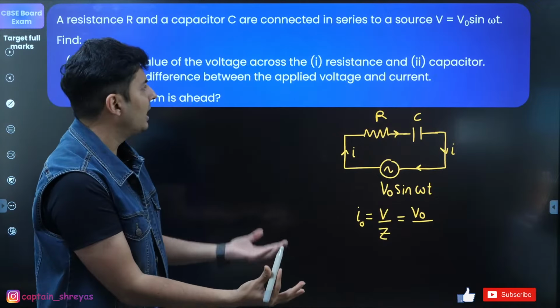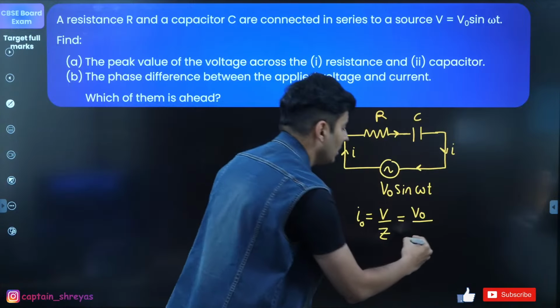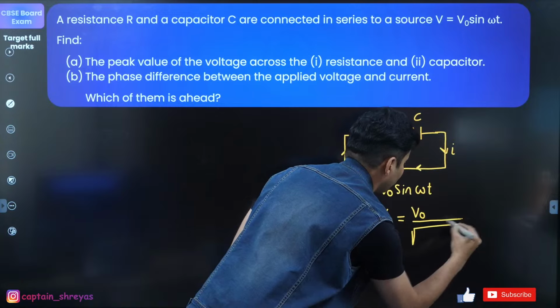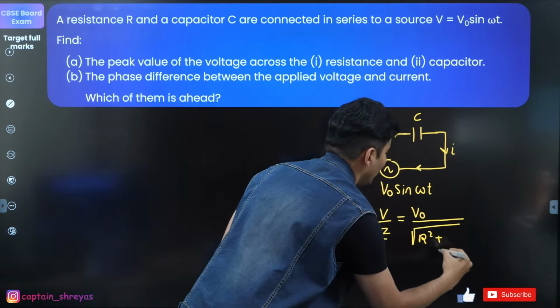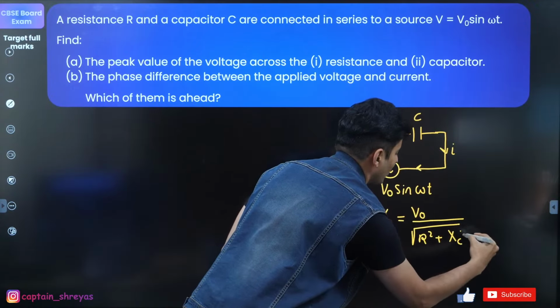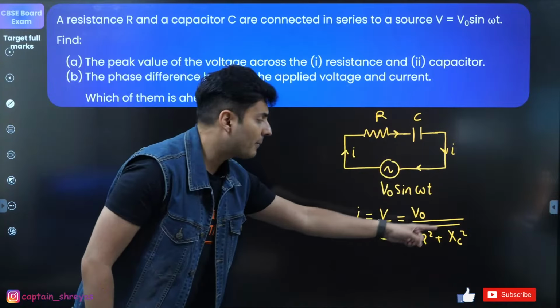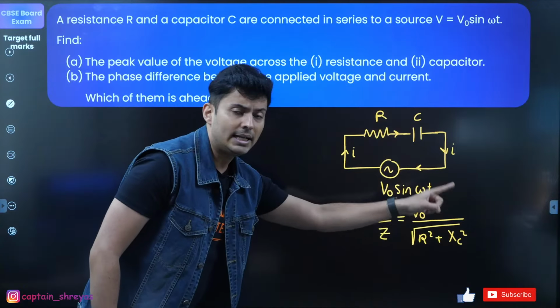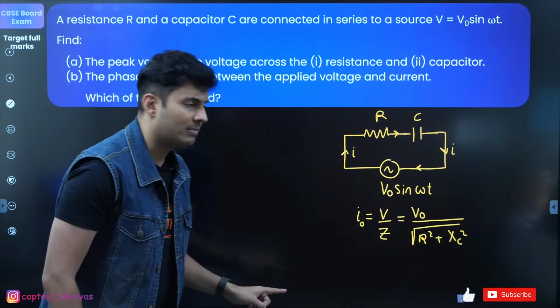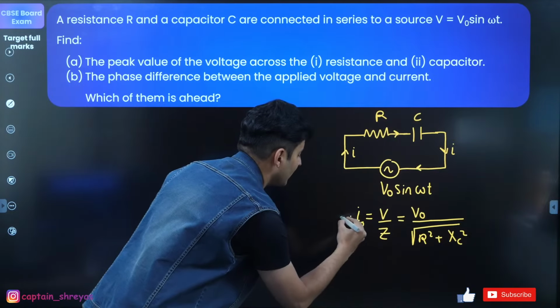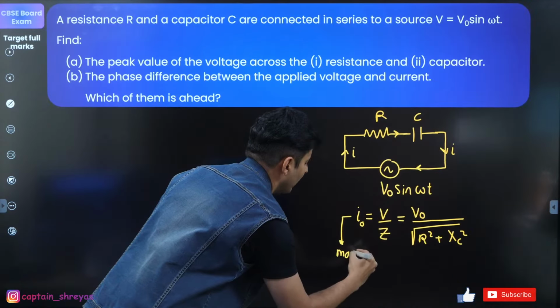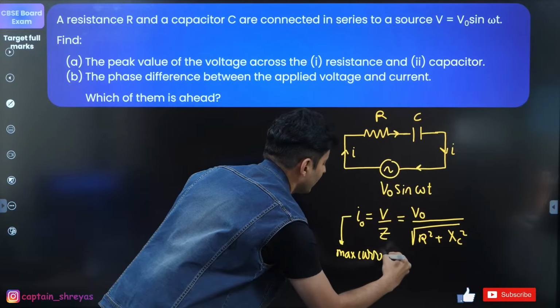Impedance is nothing but the root of resistance square plus XC square. Is that right? R square plus XC square, the entire thing under the root will give you the impedance. This will be the max current, guys. This will be the max current that will be flowing in the circuit.